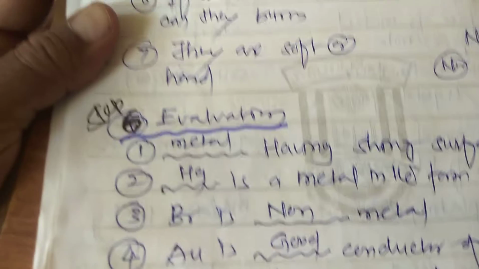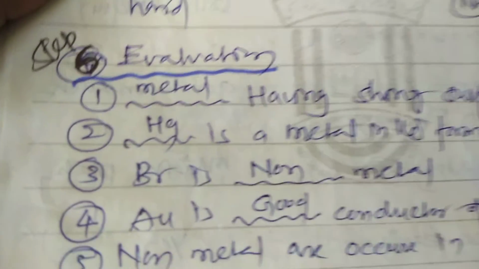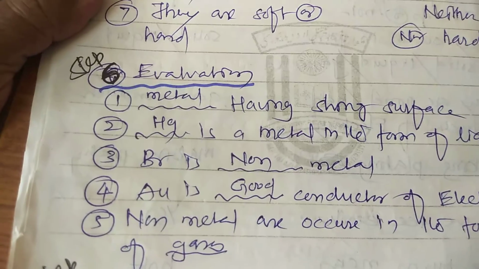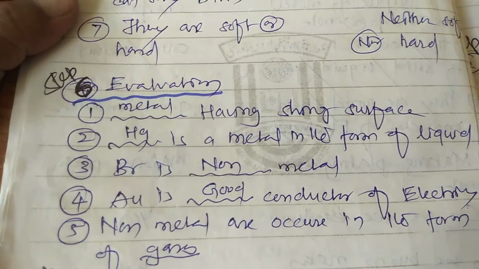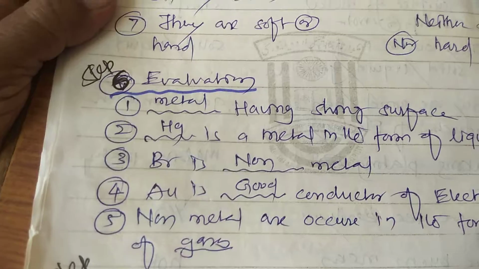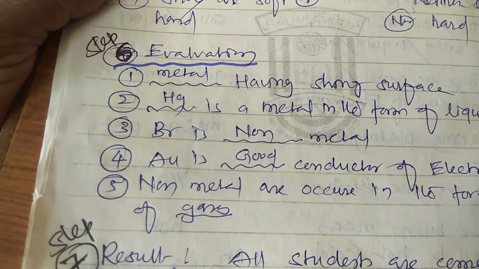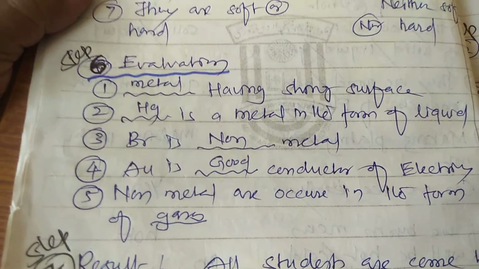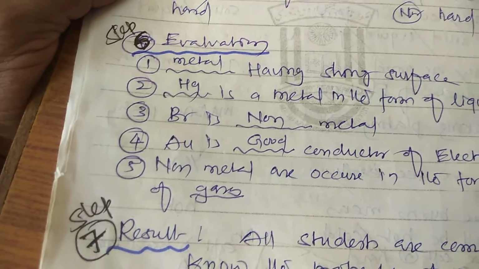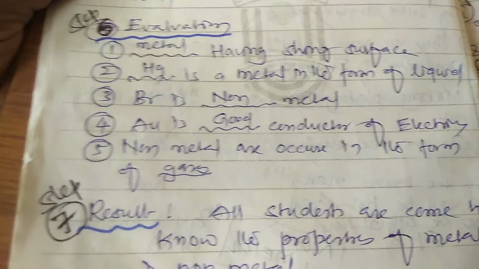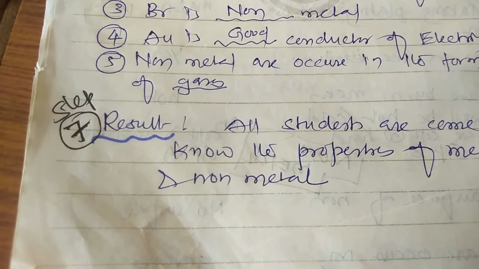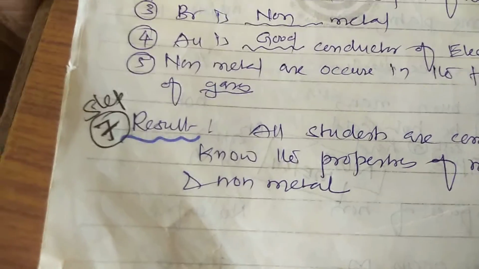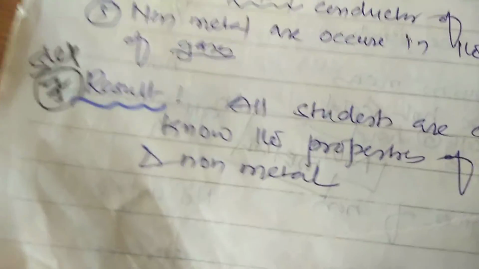After discussing by groups, come to the evaluation part. Metals have a shining surface. Mercury is a metal in the form of liquid. Bromine is a non-metal. Gold is a good conductor of electricity. Non-metals occur in the form of gases. Come to the result: all students come to know the properties of metals and non-metals. This is the first example of an SLM.